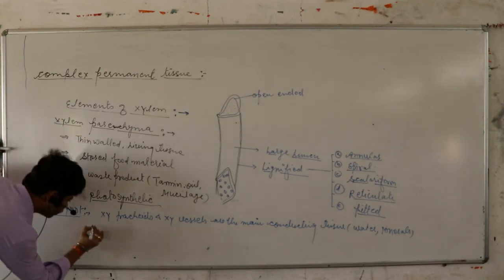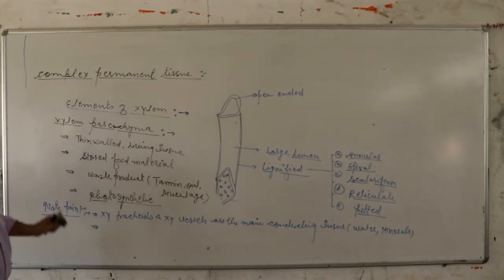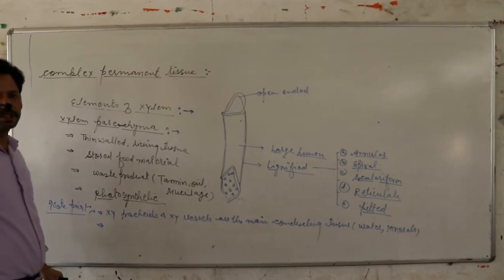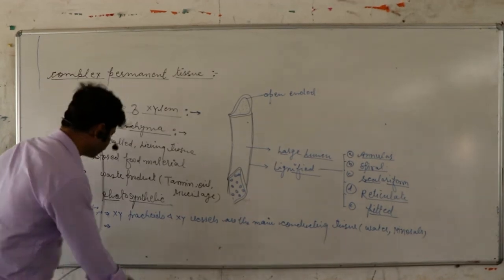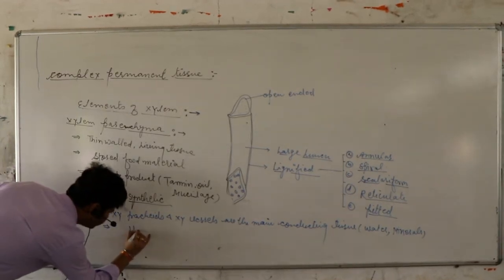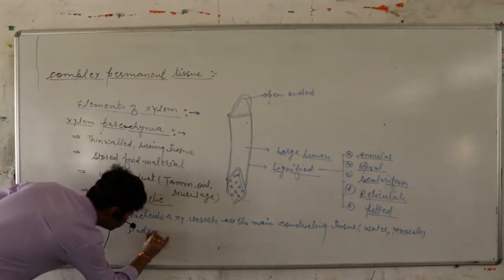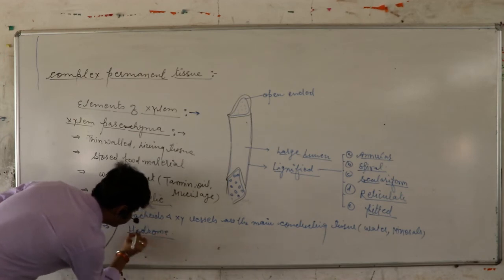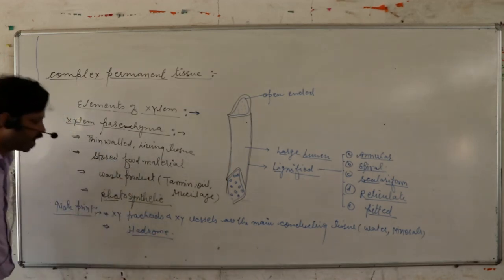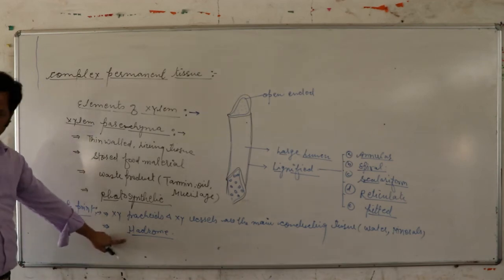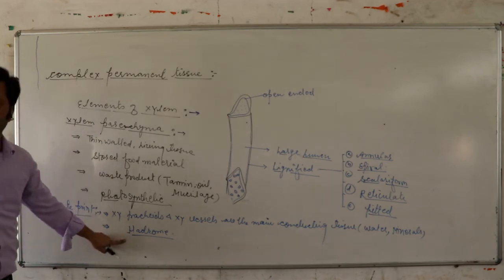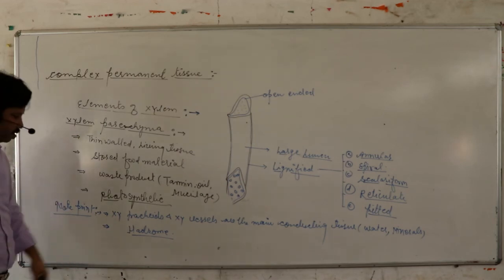Okay, now the second point: xylem tracheids and xylem vessels are collectively called hadrome. These are the collection of xylem tracheids and xylem vessels.